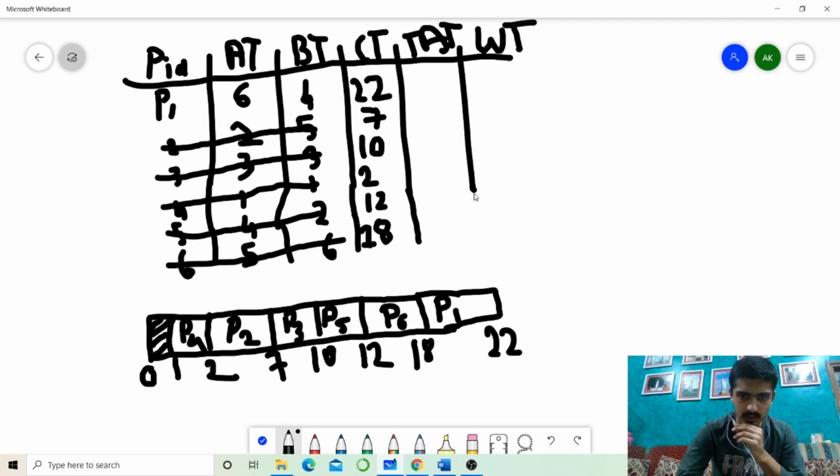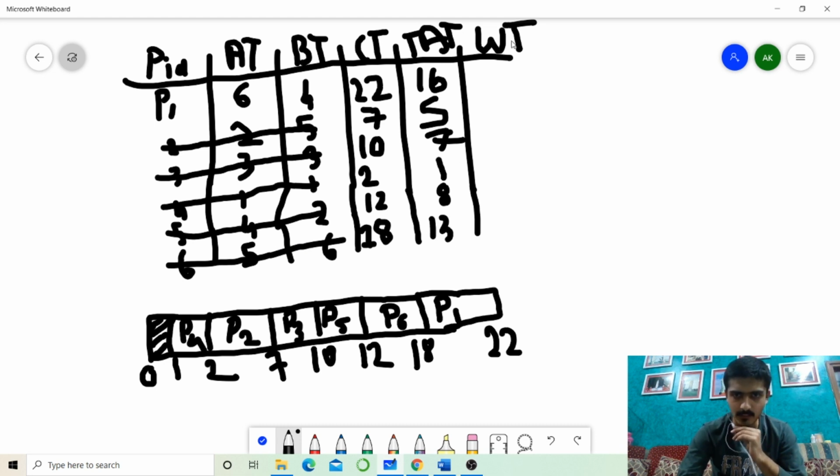Now turnaround time. Turnaround time has a formula. I cannot write here, so you write in your copy. Turnaround time is basically completion time minus arrival time. So 22 minus 6, 16. 7 minus 2, 5. 10 minus 3, oh sorry, it's 7. 2 minus 1, it's 1. 12 minus 4, it's 8. And 18 minus 5, it's 13.